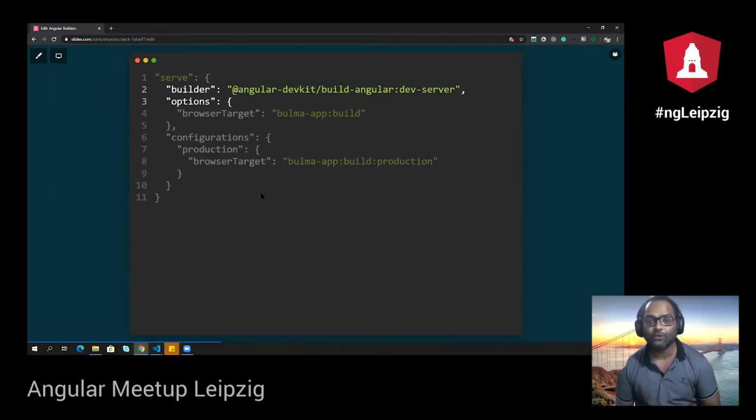It means you can create your own command with the help of builders, and you can just replace your old builder with the new builder which is created. For example, for serve, I want to override this builder. What I can do is create a new builder, and you don't have to create it, to be frank, because there are already some awesome community members who have written these builders for us.